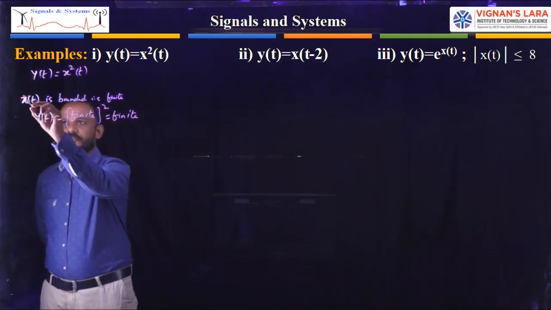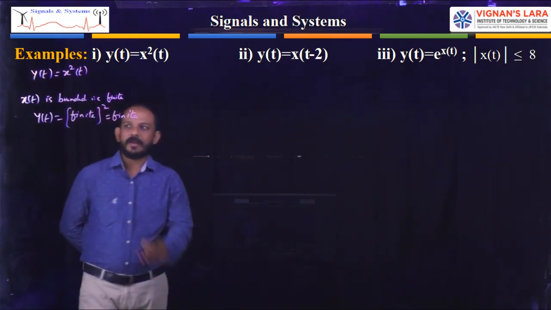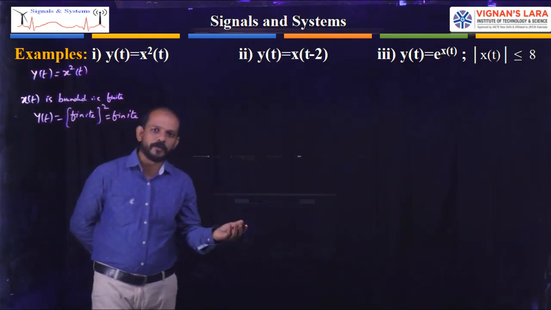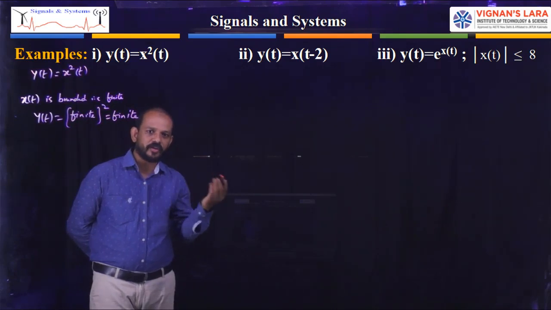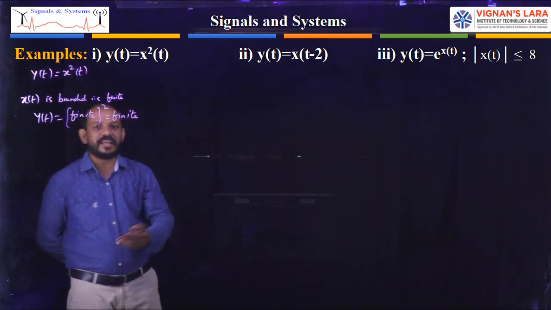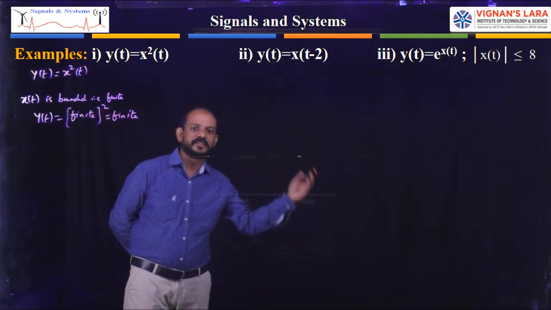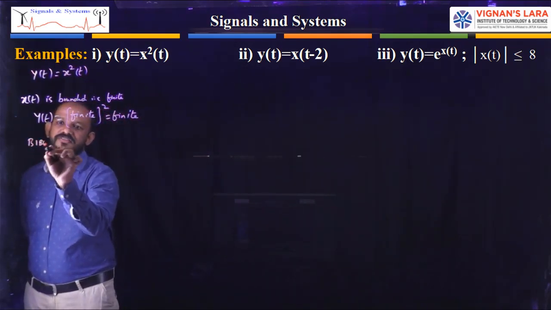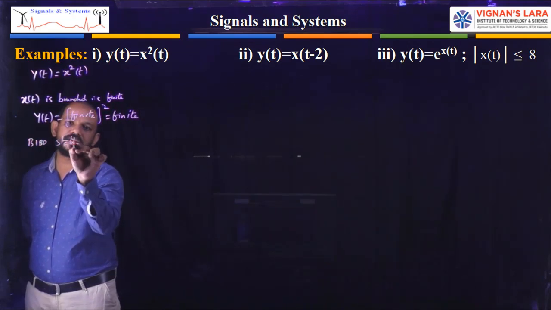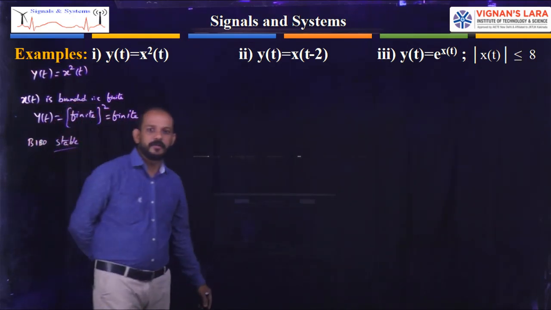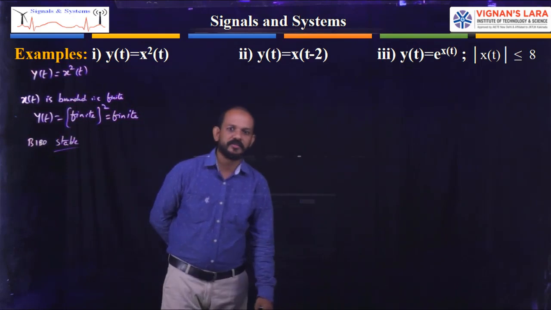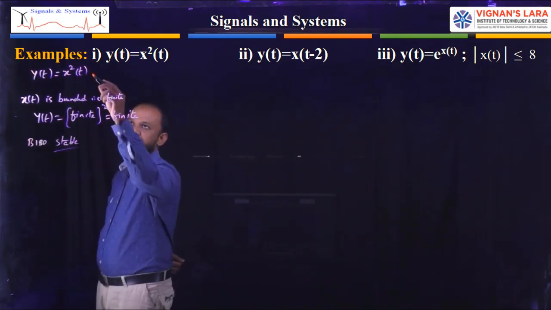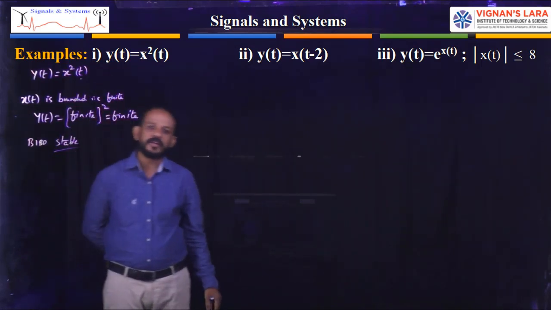So here for a finite input, I am getting a finite output. That is, for a bounded input signal, I am getting a bounded output signal. Hence, it is BIBO stable. The first equation represents a stable system.